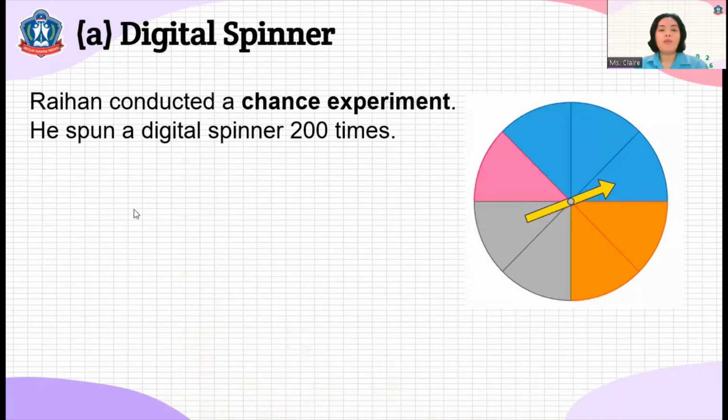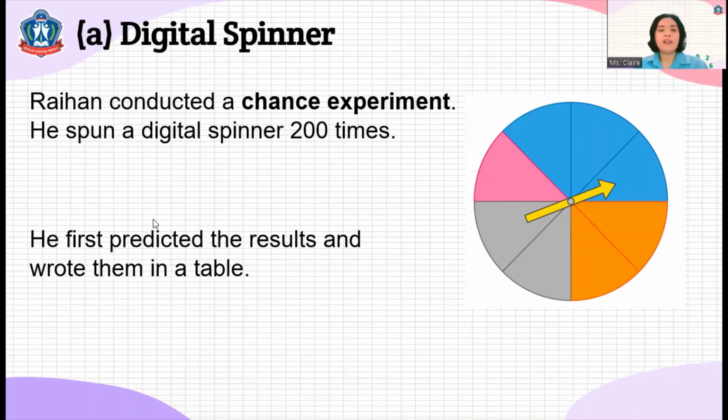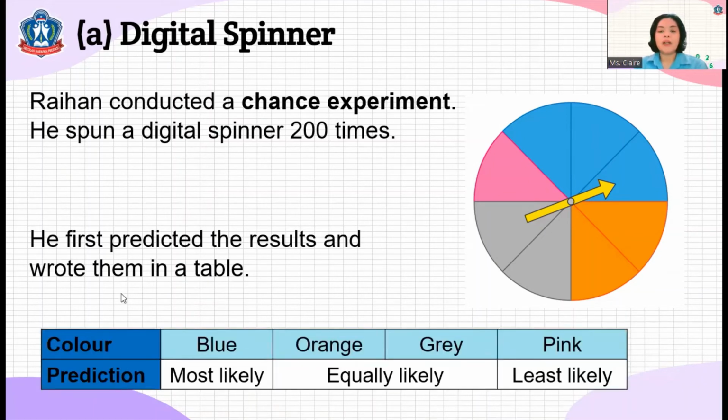Okay, we have what we call a digital spinner like this. Raihan conducted a chance experiment. He spun a digital spinner 200 times. He first predicted the results and wrote them in a table. So, color: blue, orange, gray, and pink, the prediction. Take a look. Blue is most likely, orange and gray are equally likely, pink is least likely.